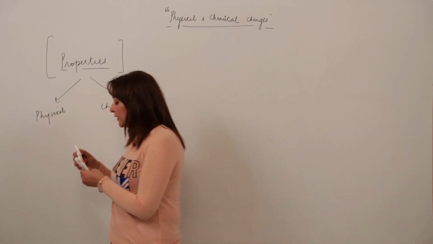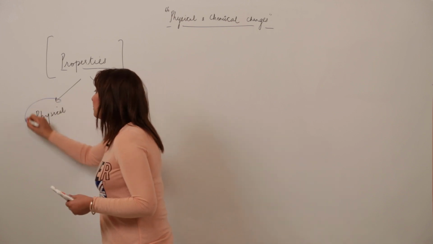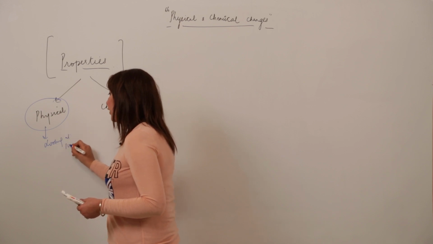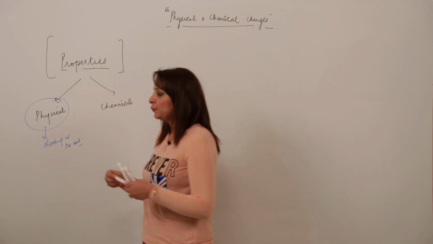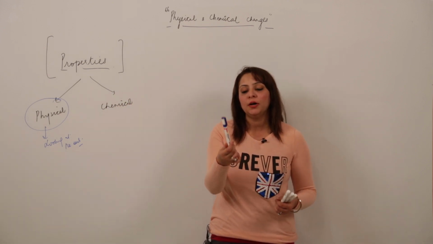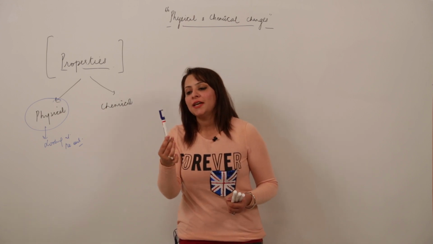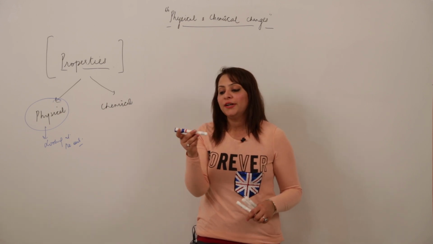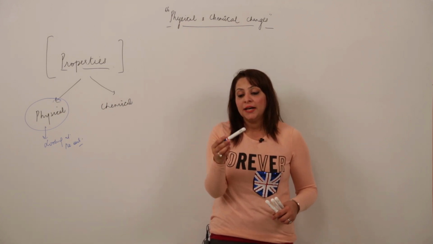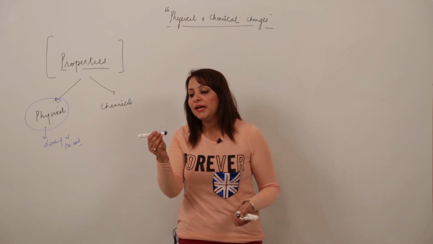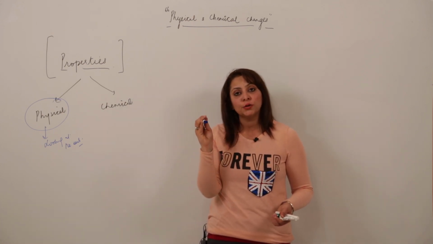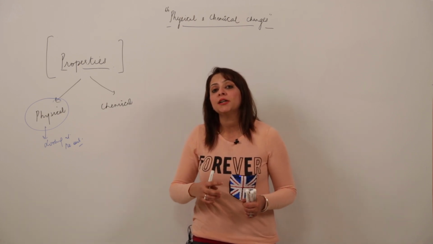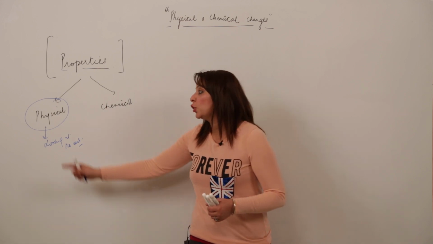The physical properties are those which can be judged by simply looking at the substance. For example, if I talk about the physical properties of this marker, you'll say it is white in color, as it appears to be a white and blue combination. Moreover, you will say that it is solid at room temperature, and by looking at it you get to know that it is hard also. What will be its density, its melting and boiling point? All those properties which can be concluded by just looking at the object are called physical properties.